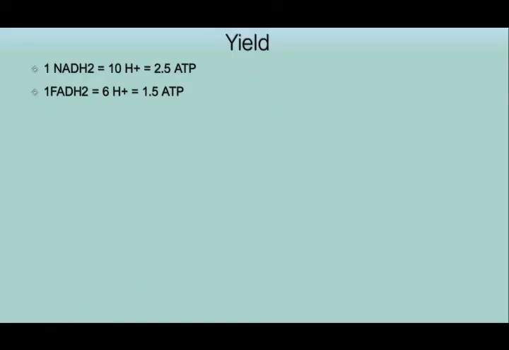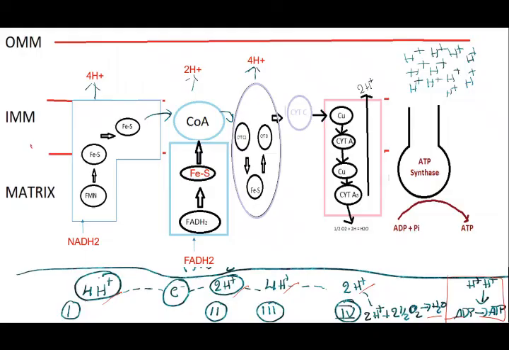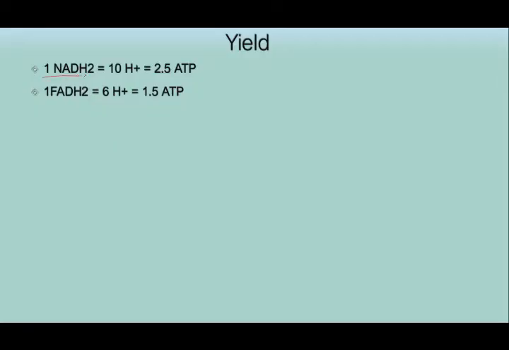And next one, coming to the yield, you are seeing in this picture how many hydrogens are required to produce 1 ATP: 4 hydrogens are required to produce 1 ATP molecule. So remember that. In this one NADH2 will be producing 10 hydrogens.